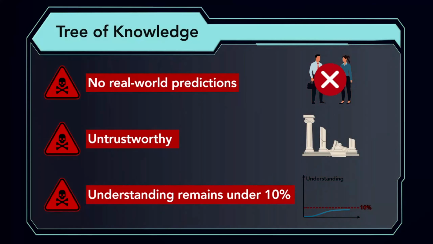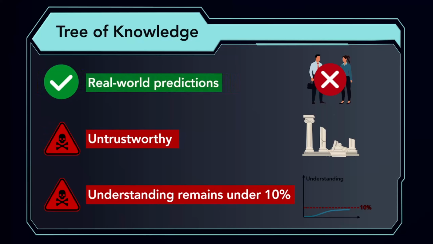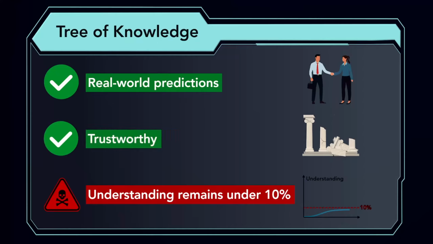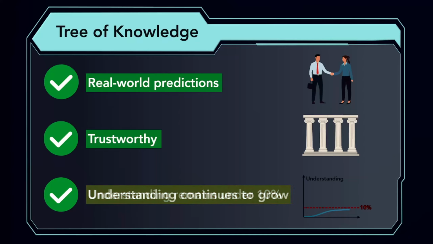This is where Tree of Knowledge comes in. This online platform introduces a completely new approach to statistics, which solves all of these problems. With Tree of Knowledge's new approach to statistics, we can make accurate predictions for any scenario, including the most complex real-world systems. It provides insights which are orders of magnitude more rigorously proven and trustworthy. And most importantly, it allows our understanding of the human mind and social systems to continue growing endlessly.